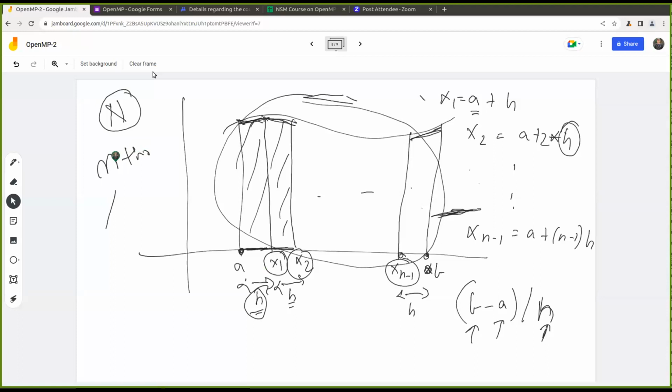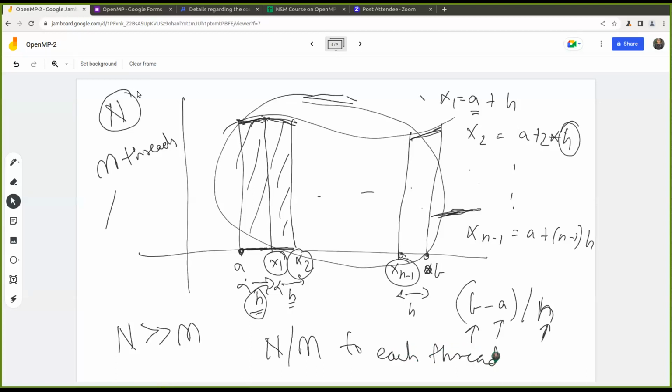One thing to note is that n, the number of trapeziums, must be much greater than m, the number of threads, and we'll give n by m trapeziums to each thread. This is the way we'll divide the work for implementing the trapezoidal rule in parallel. Let me draw a few more trapeziums here.